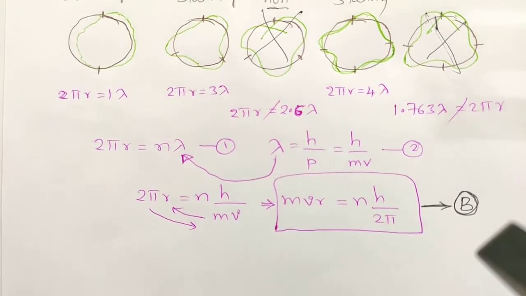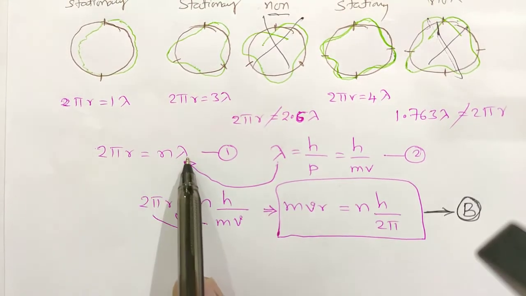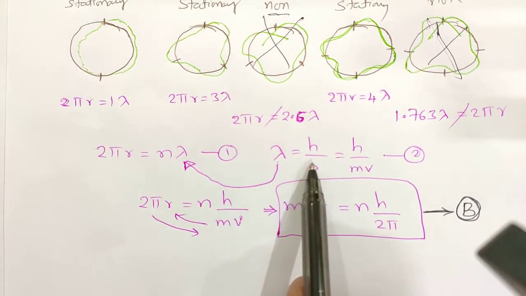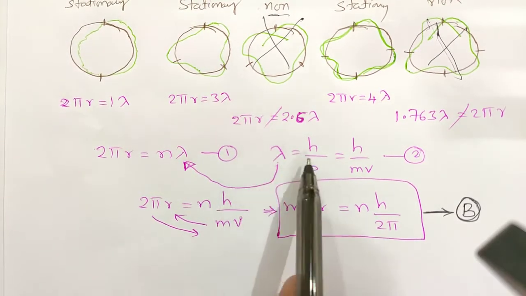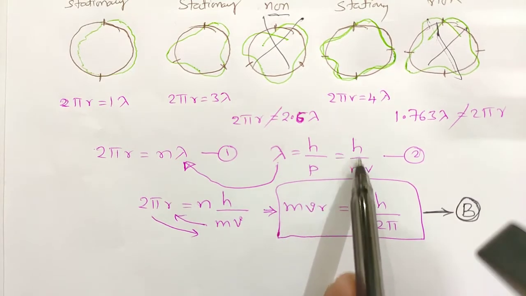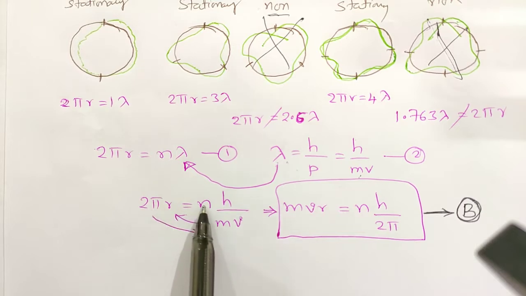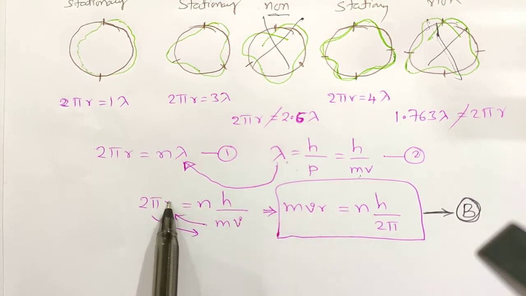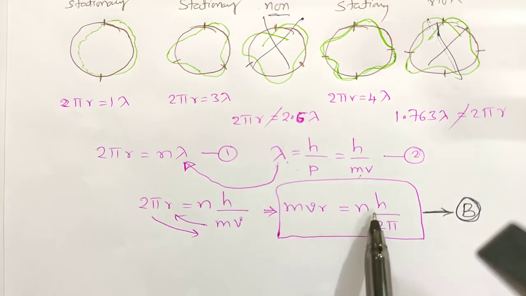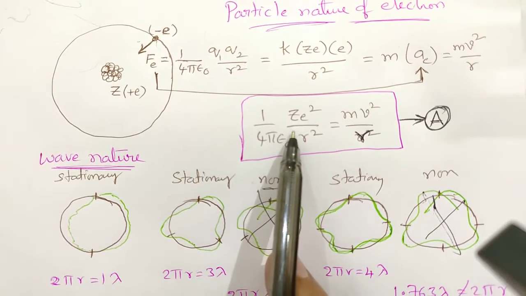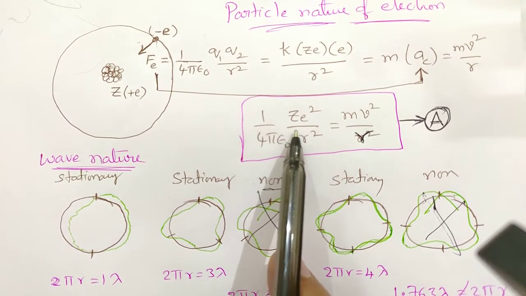So we can extend this and generalize it. 2 pi r is equal to n lambda, where n is an integer. Lambda is equal to h by p according to the de Broglie matter wave. If the electron has to be a wave, then it has to follow the de Broglie matter wave concept, h by mv. So if you put this lambda here, you get 2 pi r is equal to n into h by mv. If you cross multiply, you get mvr is equal to nh by 2 pi. This is the principal equation using which the total Bohr theory will be developed.